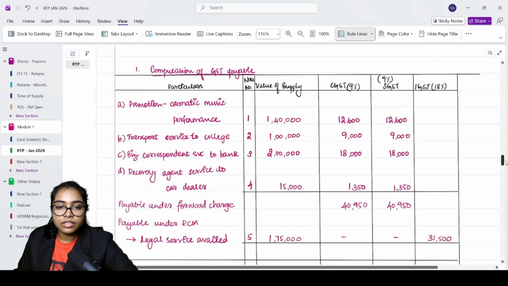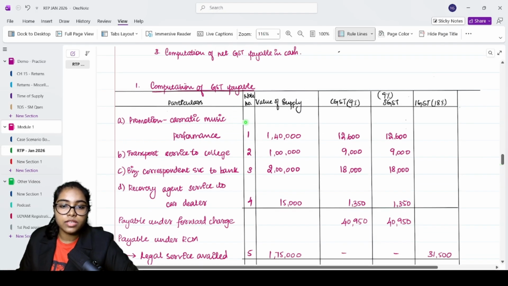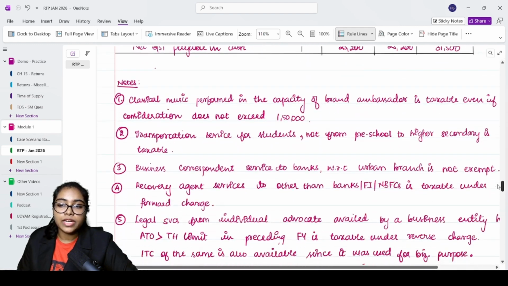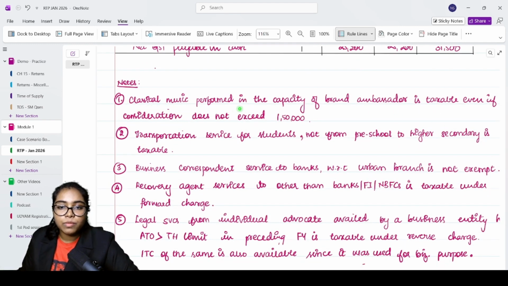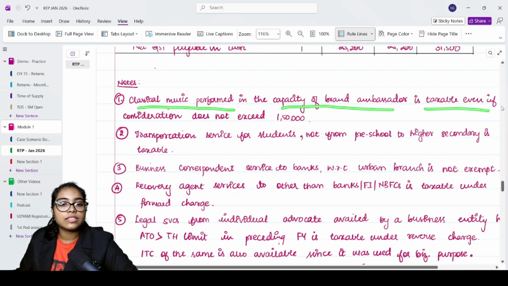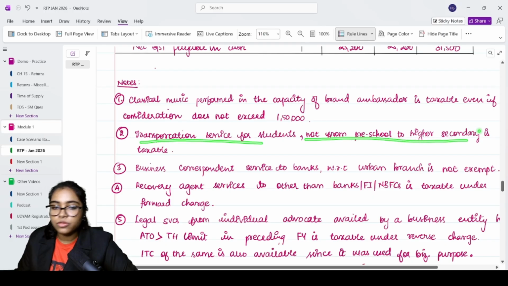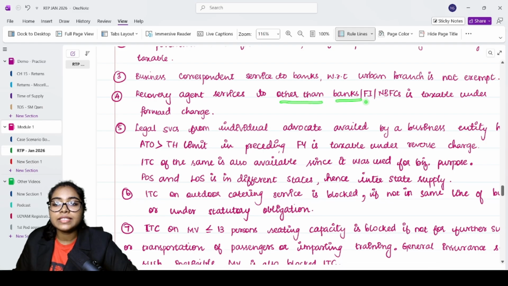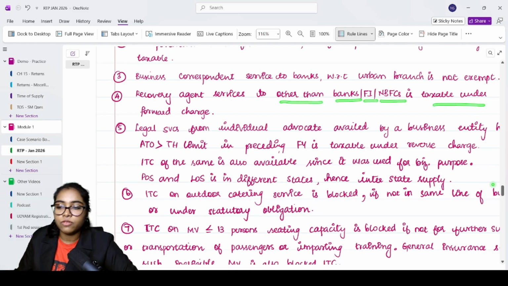Okay. And then the best way to present, I would say, is give note numbers so that the presentation of your answer will be better to look at. It will be neat. Alright, and then if you give your note numbers properly, you can give the explanation. Classical music performed in the capacity of brand ambassador is taxable even if it does not exceed 1,50,000. Transportation service for students not from preschool to higher secondary school is taxable. Business correspondent service to banks with respect to urban branches not exempt. Recovery agent services to other than banks, FI, NBFCs is taxable under forward charge.